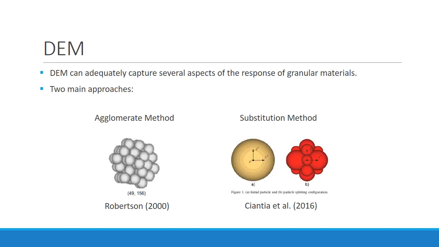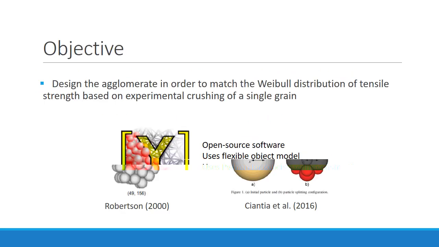The other method is the substitution method, which replaces the original particle by smaller particles when a limit tension value is reached. The main advantage of this method is that it doesn't need so many particles, substituting only the ones that break. This makes the computational cost decrease and no longer a huge time is necessary. The disadvantage, though, is that this method is not real and doesn't allow fragmentation, for example.